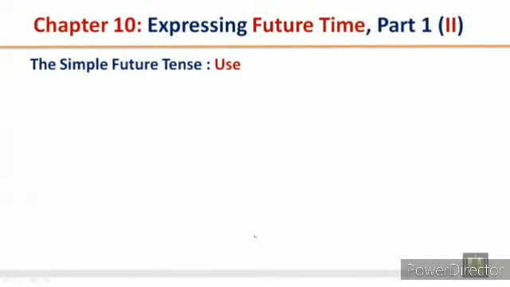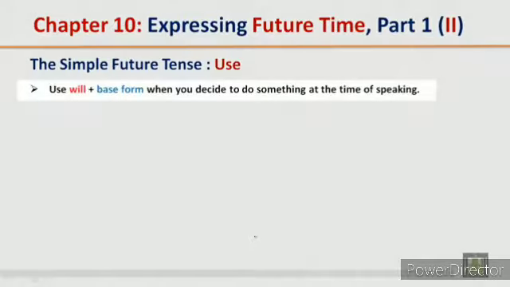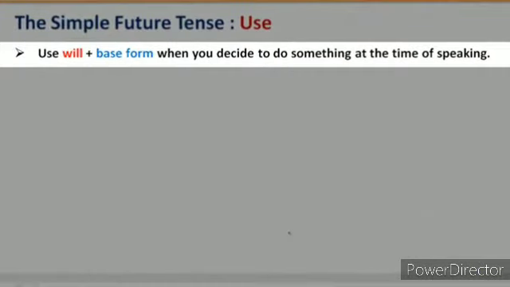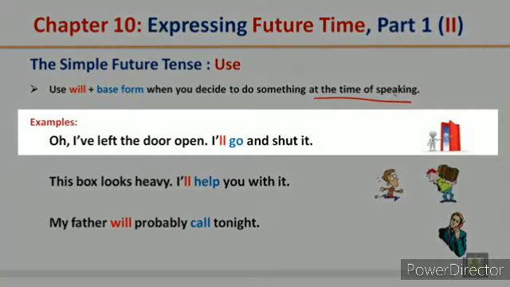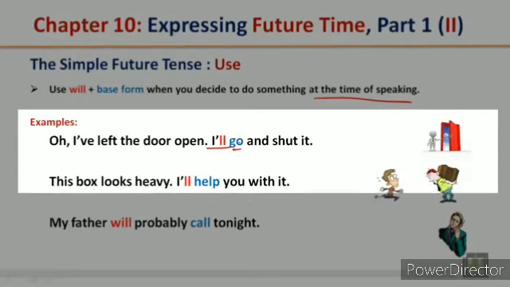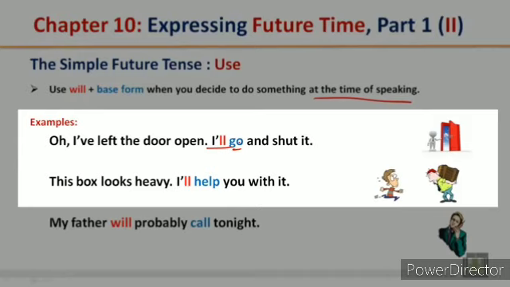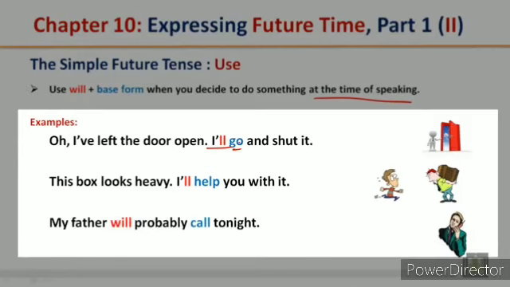The simple future tense use. Use will plus base form when you decide to do something at the time of speaking. Examples. Oh, I've left the door open. I'll go and shut it. Please note, I'll is a contraction of I will. Go is the base form. This box looks heavy. I'll help you with it. My father will probably call tonight.